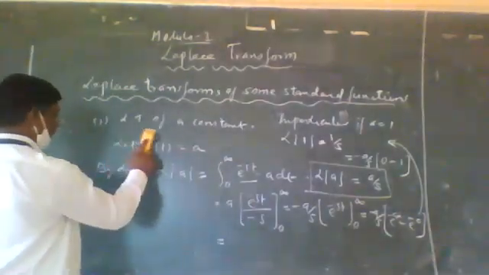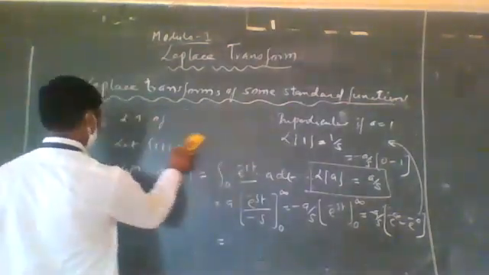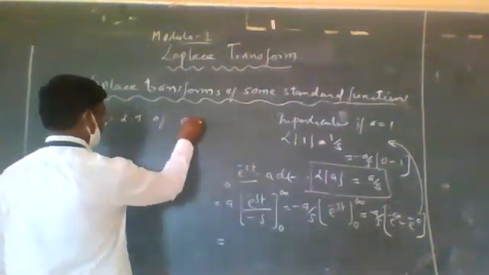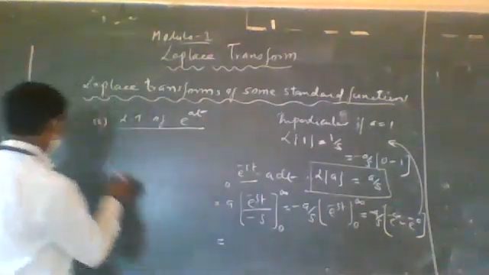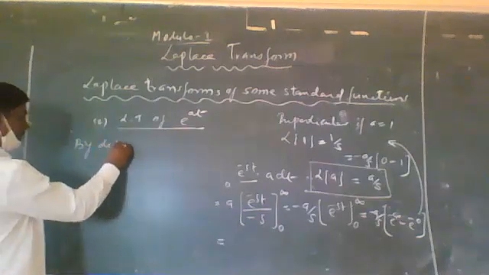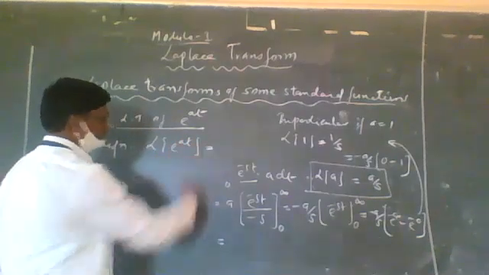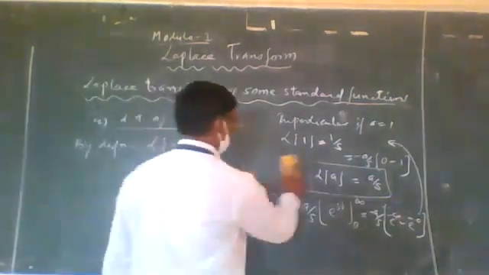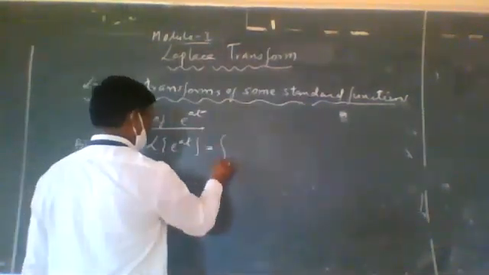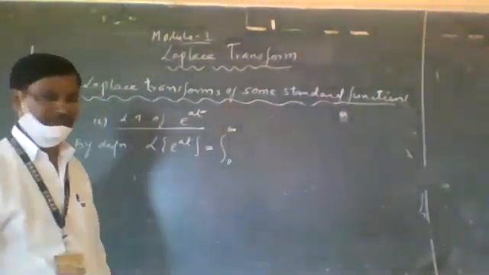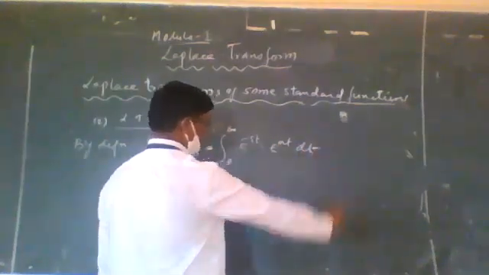Then the second one: LT of e raised to at. Again by definition, the LT of e raised to at is equal to the integral from 0 to infinity of e raised to minus st into e raised to at dt.